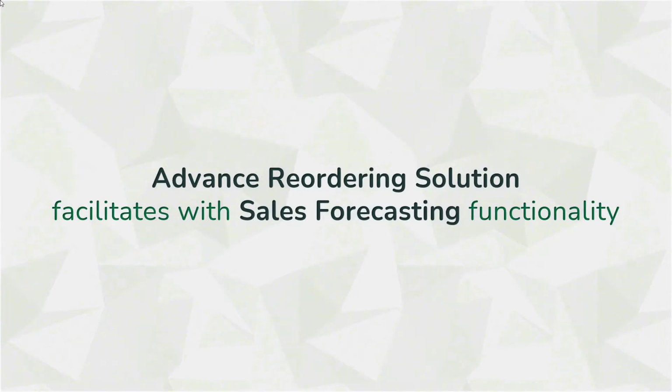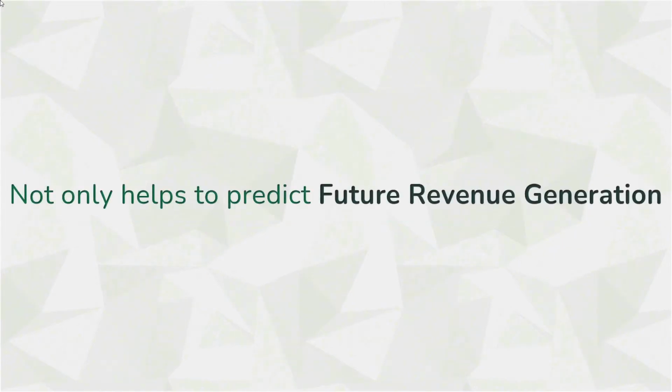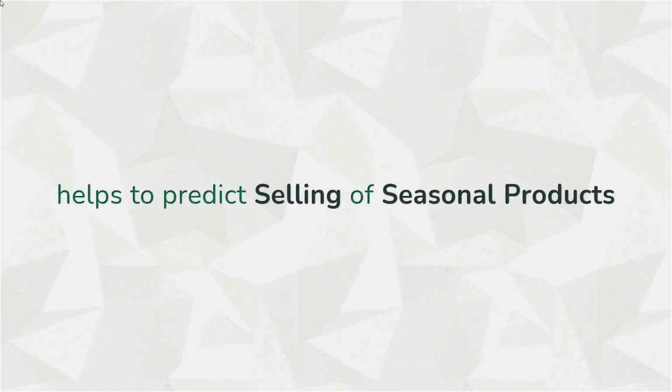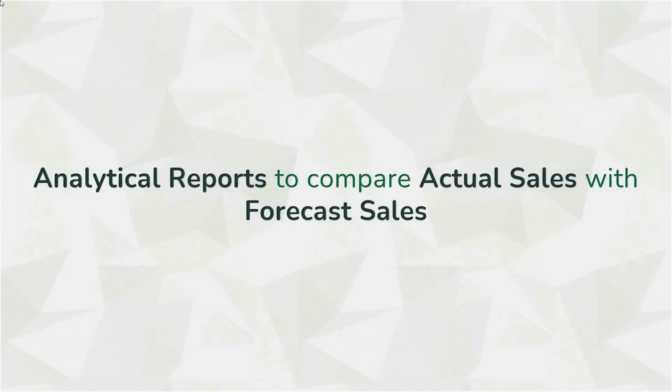in addition to order point and real demand, which not only helps to predict future revenue generation by estimating future sales, but also helps to predict sales of seasonal products too, whose demand fluctuates throughout the year. Additionally, various analytical reports are also helpful when comparing actual sales against forecast sales, thereby evaluating the accuracy of prediction of future sales.